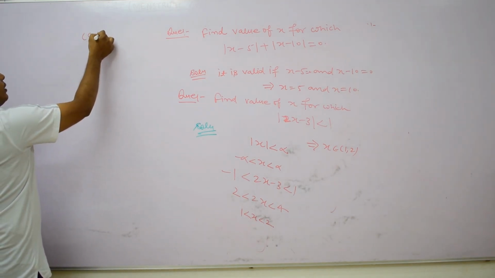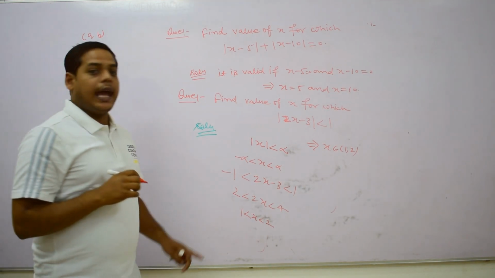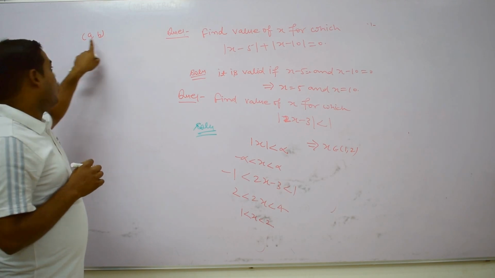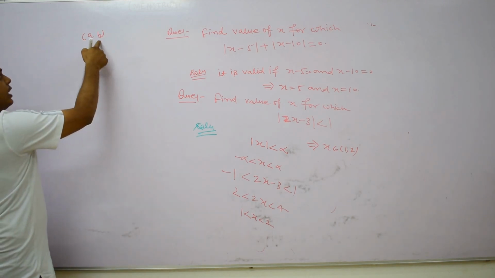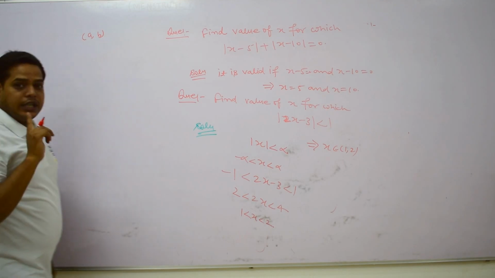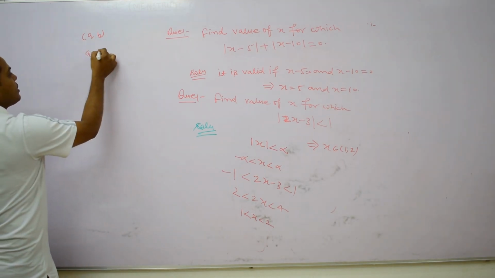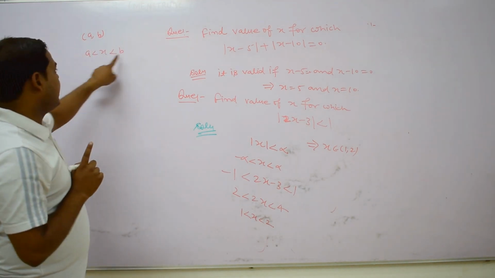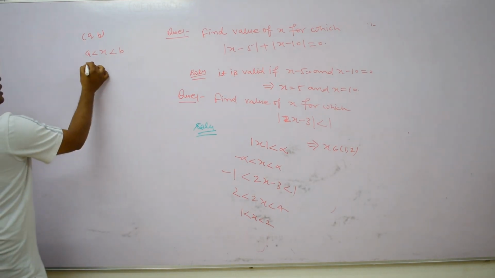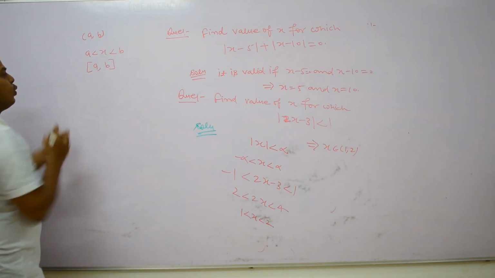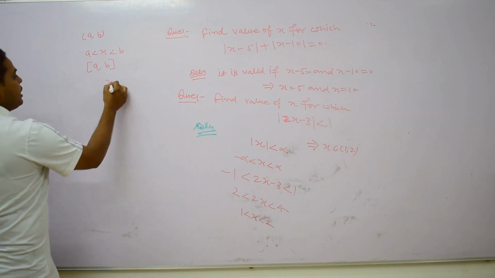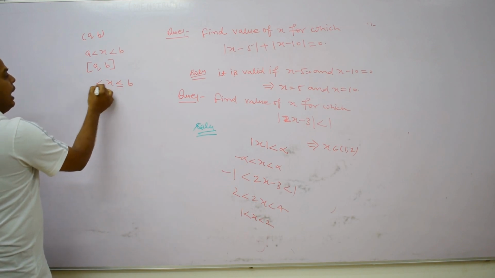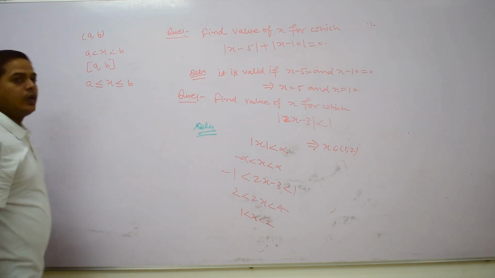If anywhere it is written (a, b) in small brackets, or open brackets, it means that this is the collection of all those real numbers which lie between a and b, whose value is greater than a and less than b. If somewhere it is written [a, b] in closed brackets, it means that this is the collection of all those real numbers whose value is less than or equal to b and greater than or equal to a.